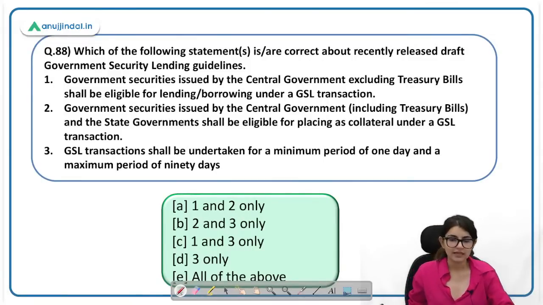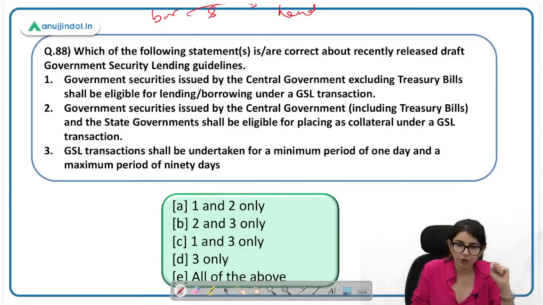Which of the following statements are correct about recently released draft government security lending guidelines? Government security issued by the central government excluding T-bills shall be eligible for lending, borrowing under a GSL transaction. Okay, ये एक बारी समझ लेते हैं होता क्या है. Borrowing और lending जब होती है, there are two things involved. One is the security that you are borrowing and lending. So in case this person is borrowing, they have to borrow and lender उनको दे रहा है. So this is the security that they are borrowing.